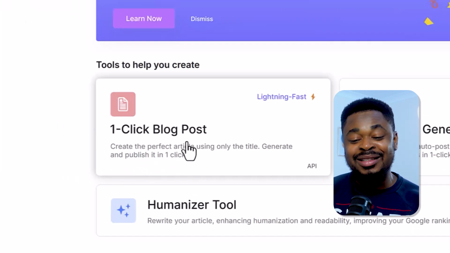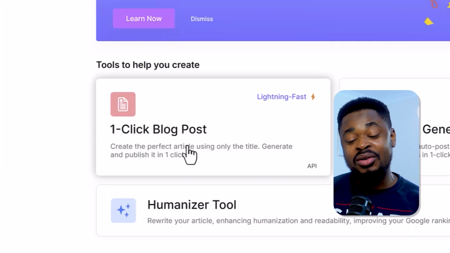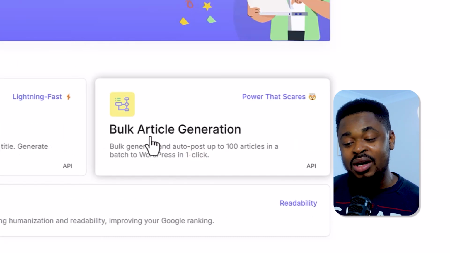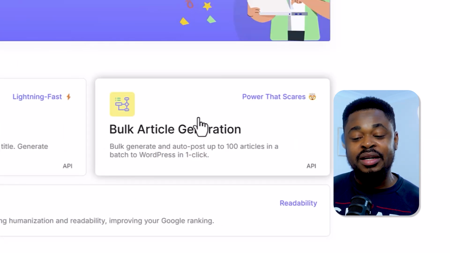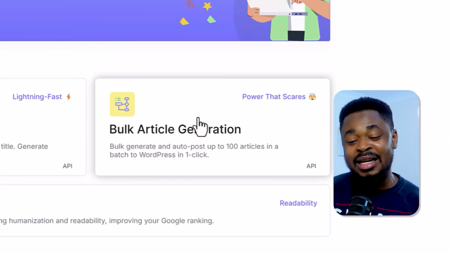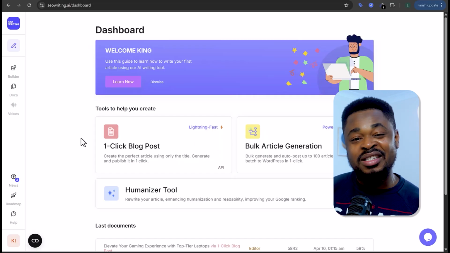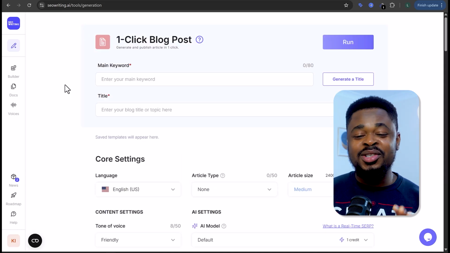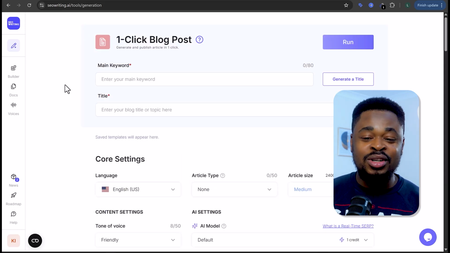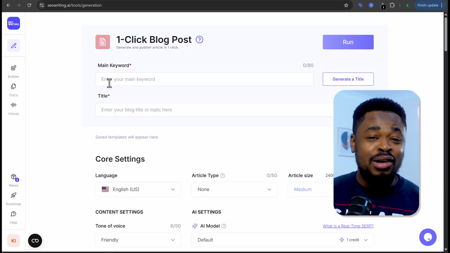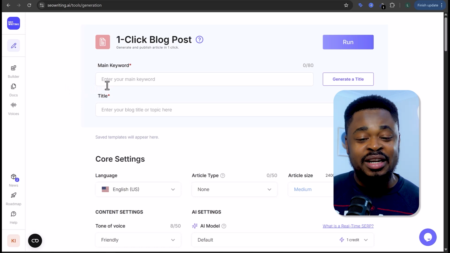Here you can just start creating blog posts or generating articles, or you click on bulk article generation to generate multiple articles at the same time. I'm going to talk about this later in the video. So let's just go straight into generating our blog posts with one click. So you're going to click here. So once you're here, you're going to enter the main keyword and the title of the blog post or article that you want to generate.